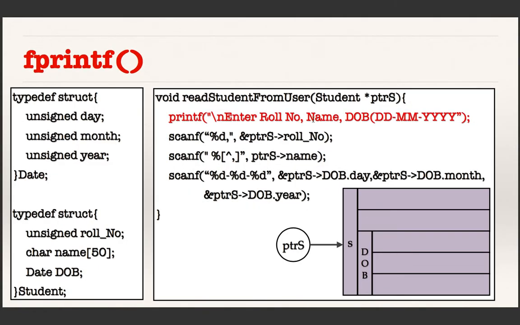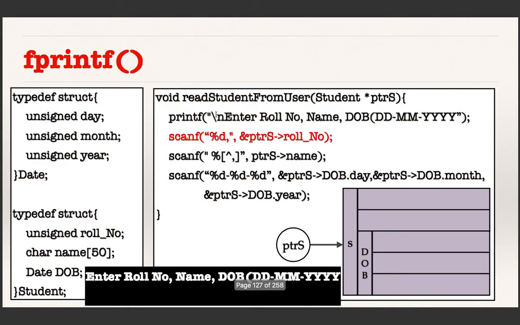The control is coming to this function. What it is getting is a pointer to this structure, so this is a pointer pointing to this structure. And from the previous lecture, you know that when I have a pointer to a structure, its fields or members can be accessed using the arrow operator. So what is it doing?